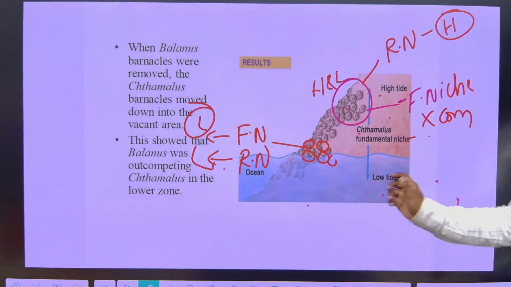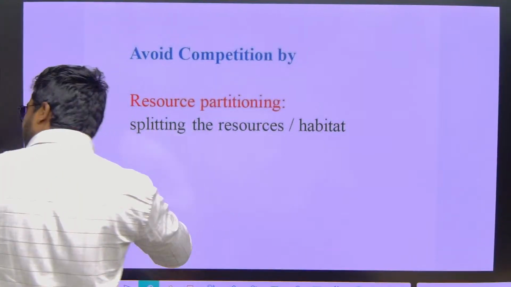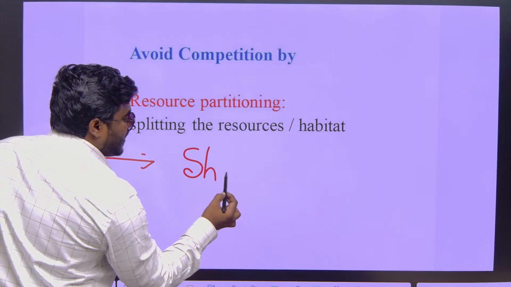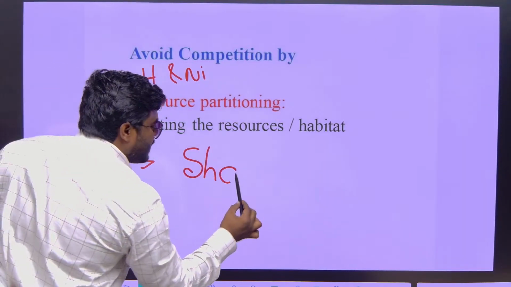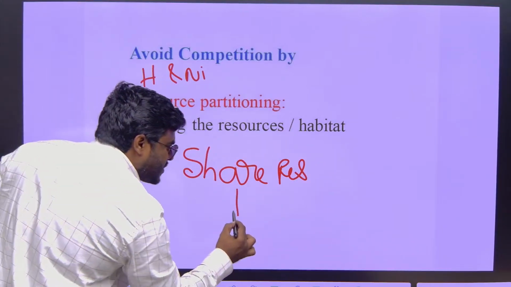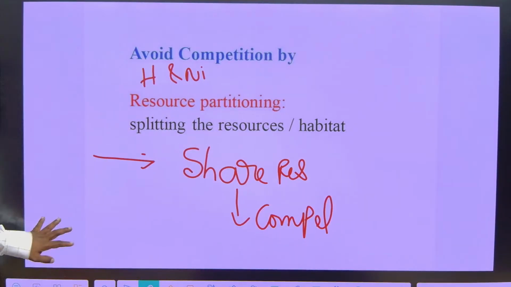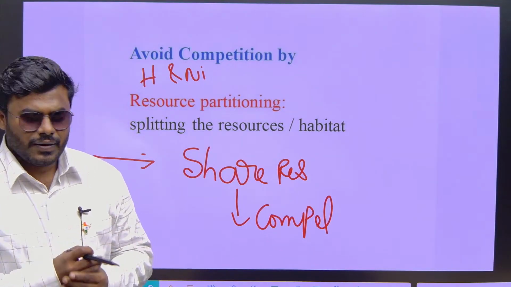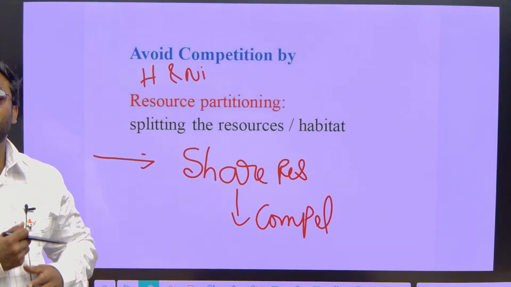Don't get confused. Many times questions have appeared from there. Now, right now we understand one statement. Any organism that is living in nature has a habitat and a niche. Any organism living in nature has to share resources. Whenever they are sharing resources, compulsorily what will happen? Competition occurs. Now here comes the question: how can we avoid the competition? In order to avoid competition in nature, organisms follow multiple ways.